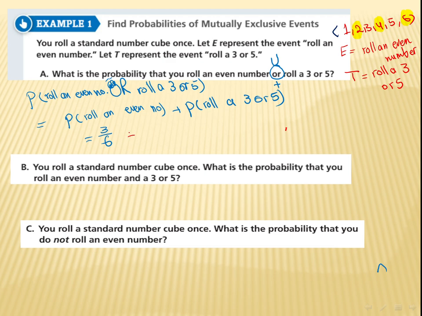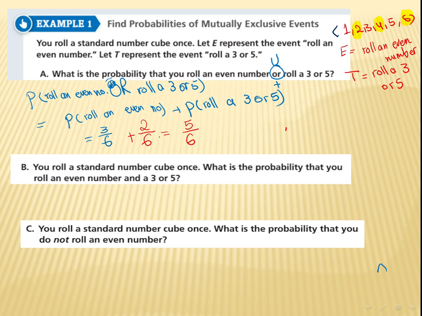Only two numbers, right? So those are 2. Out of how many in all? 6. And it's going to be 5 out of 6, which is basically, if you want to use your calculator, it's going to be 5 out of 6, or you can just keep it as a fraction. It's fine.